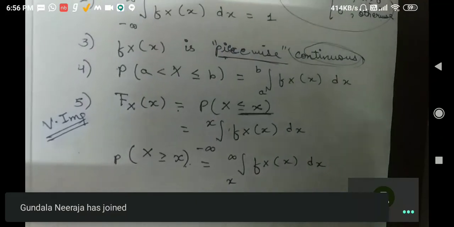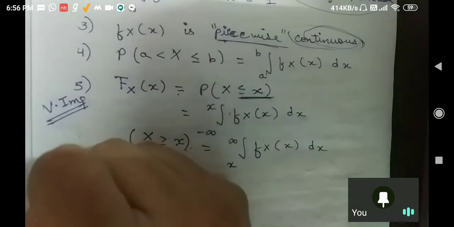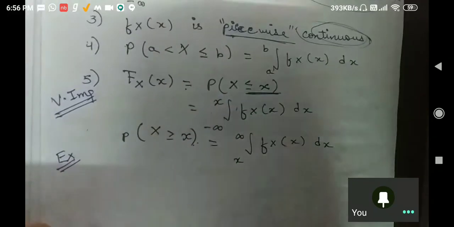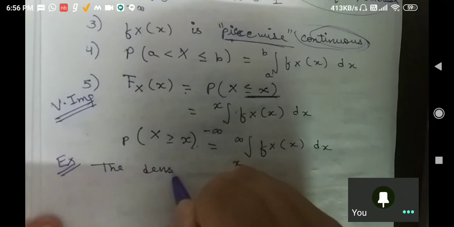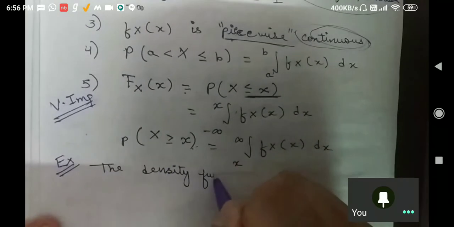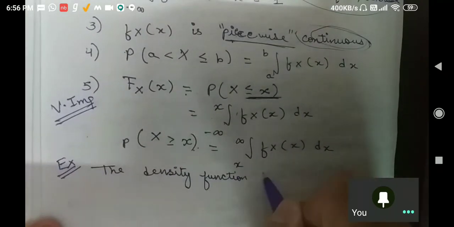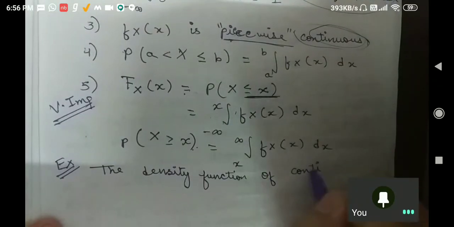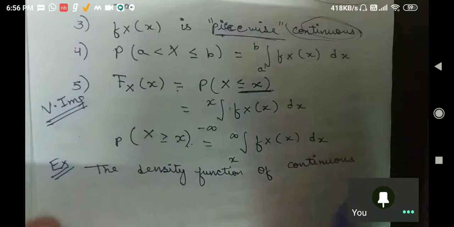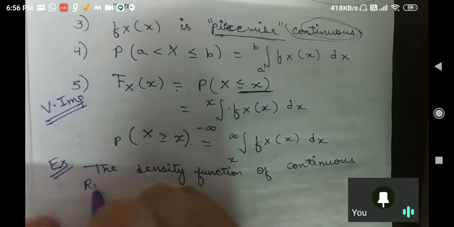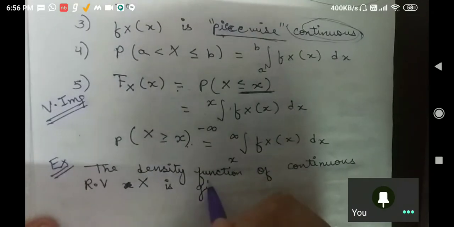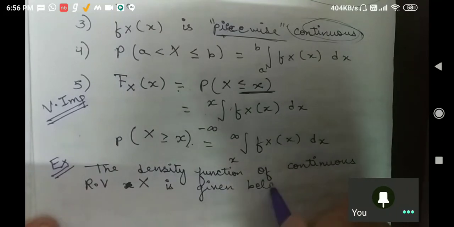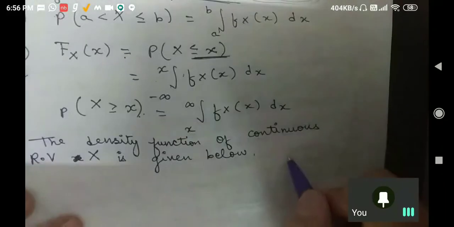Okay, let us understand now with the help of some basic examples. I am writing the example: the density function of a continuous random variable X, random variable should always be in capital, is given below, like this.